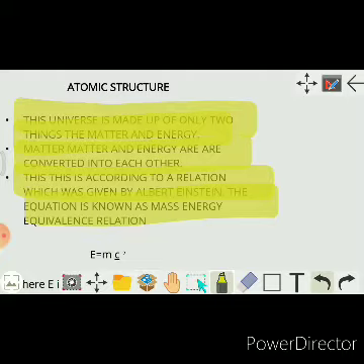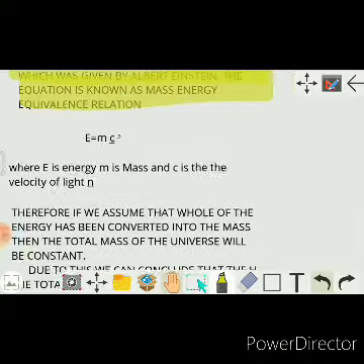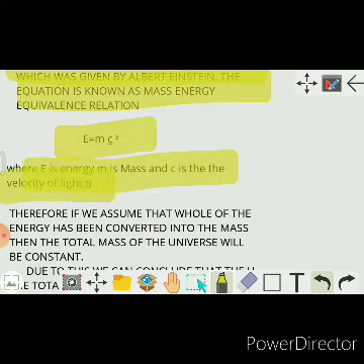And this equation is E is equal to mc square. E is equal to mc square, where E is the energy, small m is the mass, and small c is the velocity of light, right?